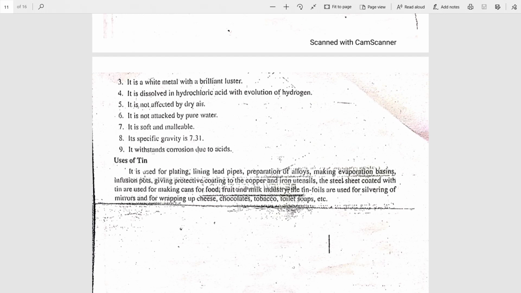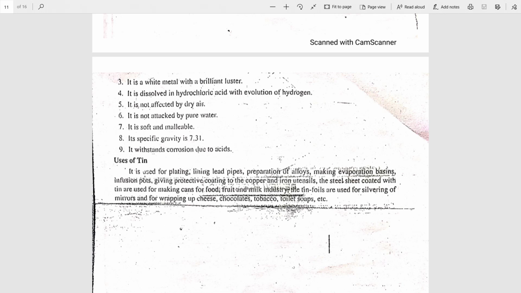Then what are the uses of tin? Tin is used for plating, lining lead pipes, and in the preparation of alloys. It is used as a protective cover for copper and iron utensils, and for making cans for food, fruit and milk industries.